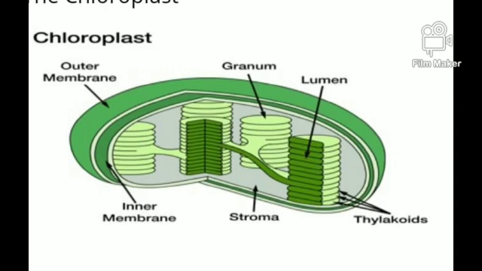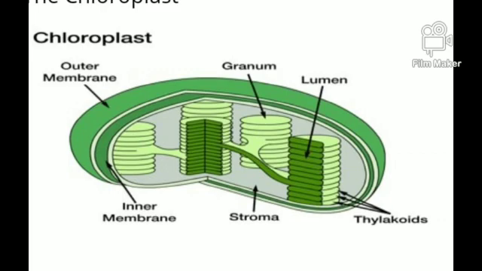These glucose molecules are joined together and later form starch. Starch is the storage form of food material. That means the plant prepares food in the form of glucose and stores it in the form of starch.